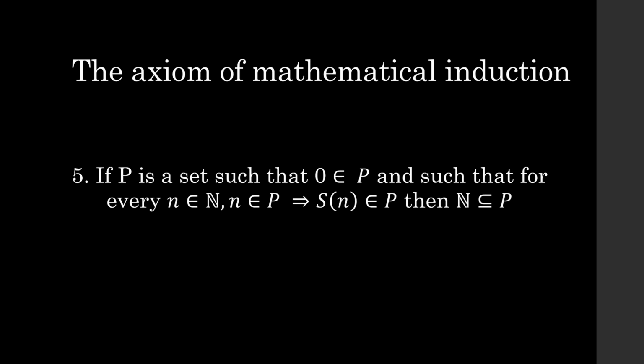And so why does that guarantee that the numbers we generated are the only natural numbers? Well, consider just the numbers that we generated, so 0, s of 0, s of s of 0, and then just applying s a bunch of times to 0. Well, now let's say that set is P, right? So we know that 0 is in P, and we know that n being in P implies that s of n is in P, because that's just one of the axioms of natural numbers.